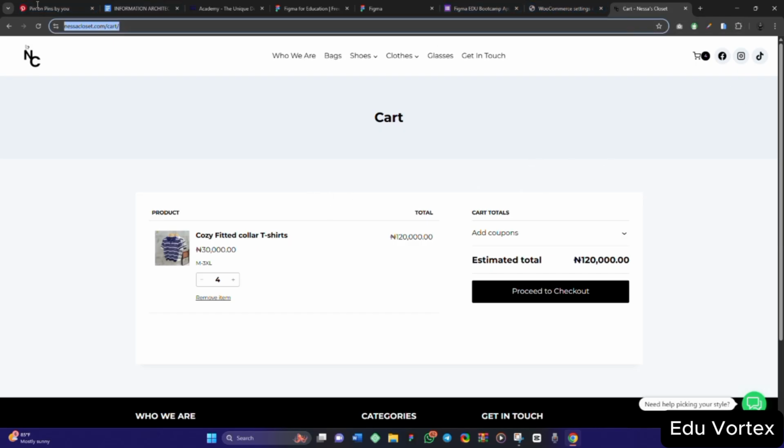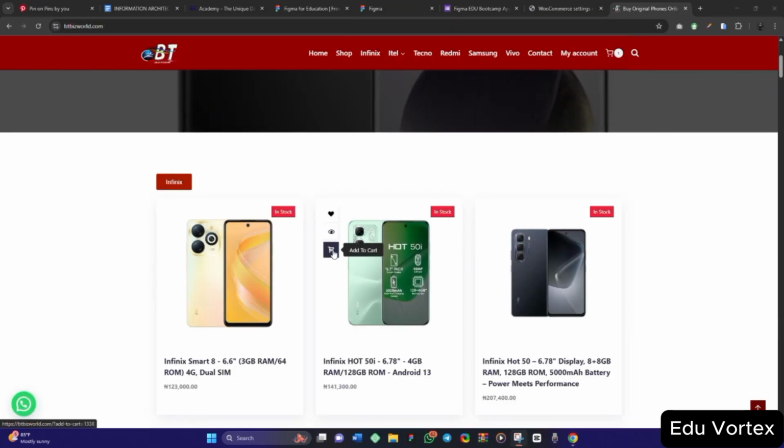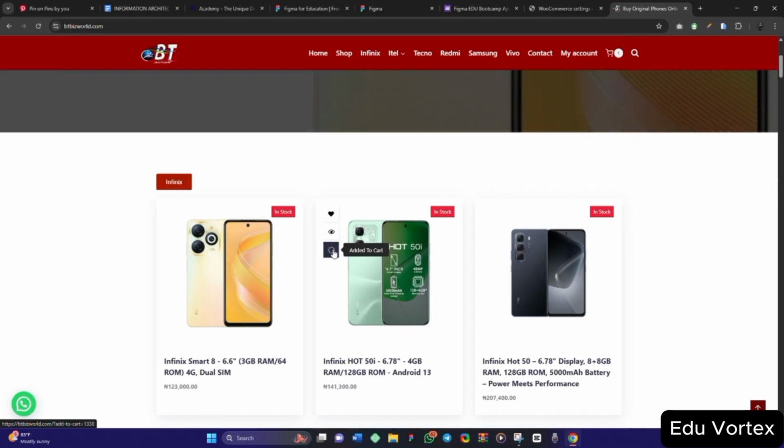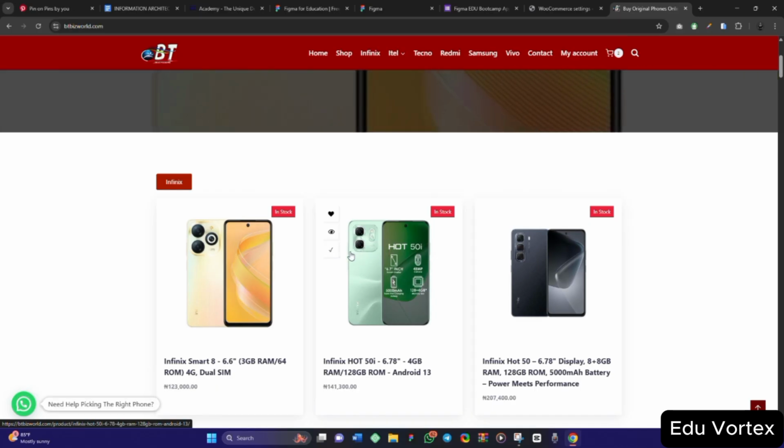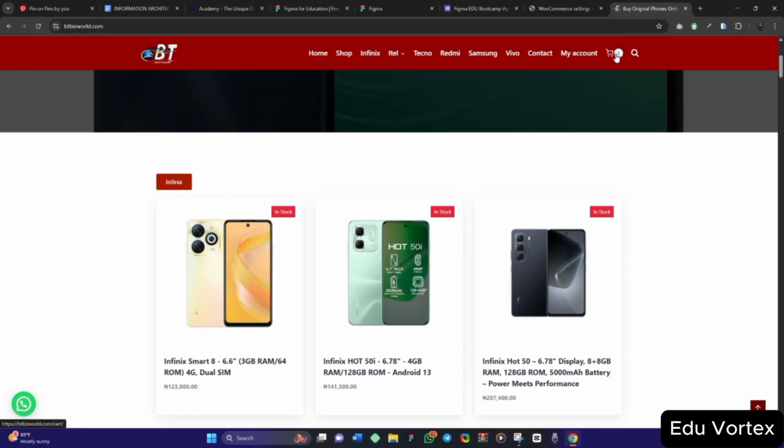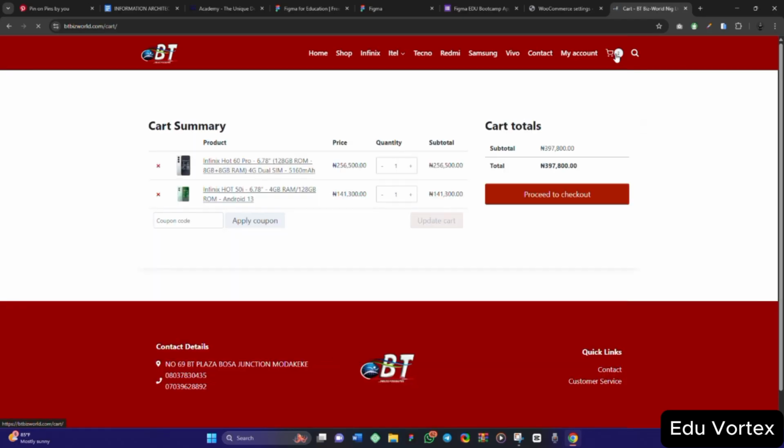Now let me show you the example of a website that will not take me directly to the cart page. Instead, it will tell me that I have added it to cart, but it will not take me directly to the cart page. So on this website like this, if I click on add to cart, look at what will happen. You see, added to cart. It did not take me. It is just showing here, this cart option here. It doesn't take me directly to the cart page. You see, this is what I just added now. It's just added.